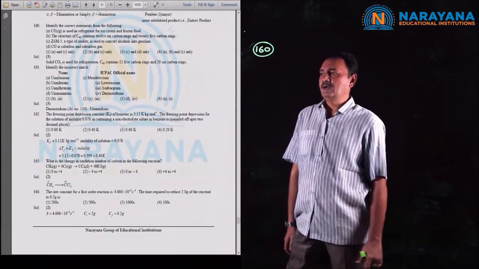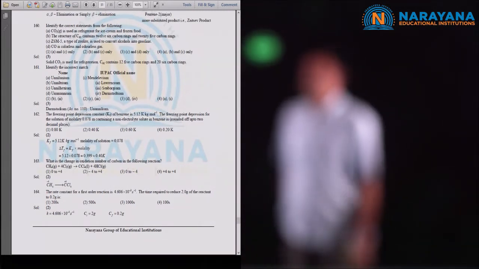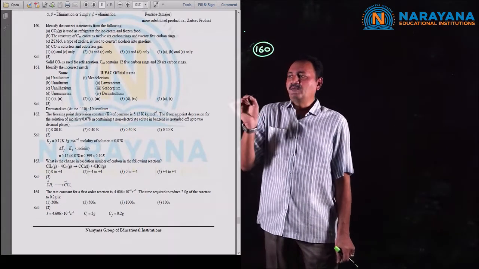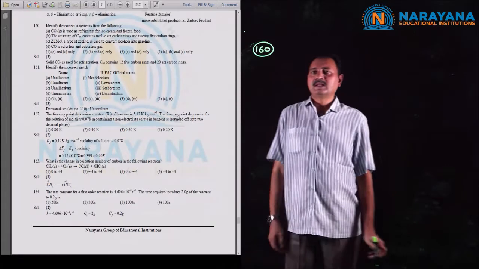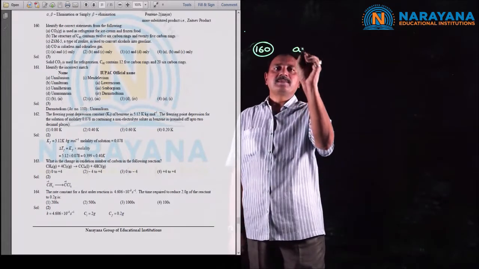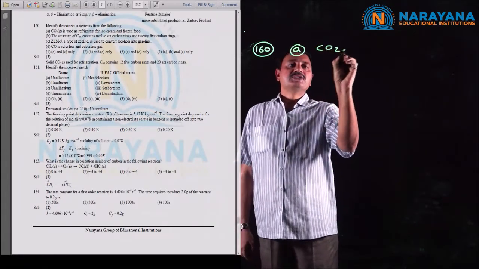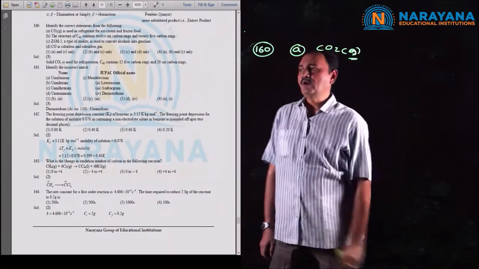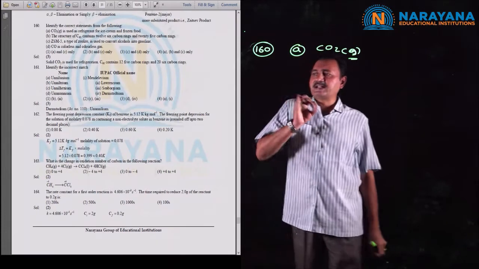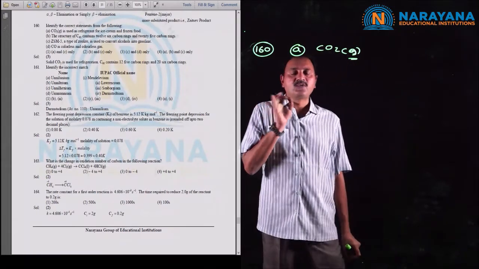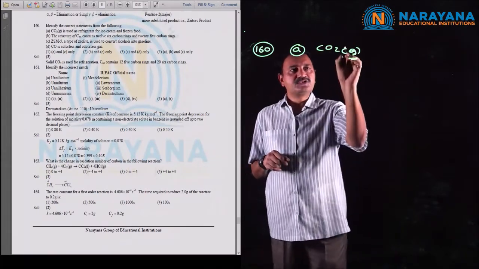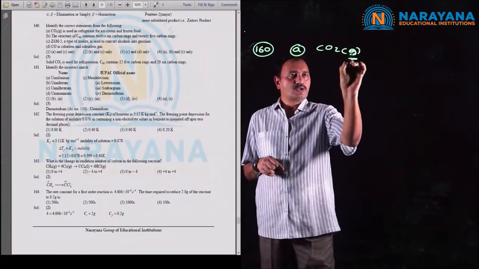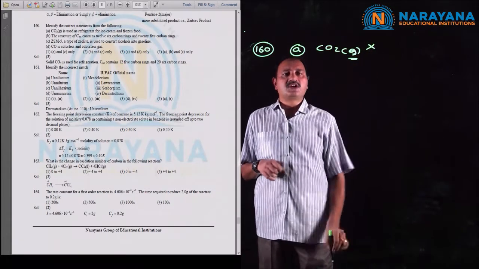Next question number 160. Four statements are given, A, B, C, D. The question is, identify the correct statement from the following. Let us consider statement A. CO2 gas is used as a refrigerant in ice cream and frozen food. This is the point to be noted. If CO2 solid is given, then it is the correct statement. But CO2 gas is given, so this is the wrong statement.